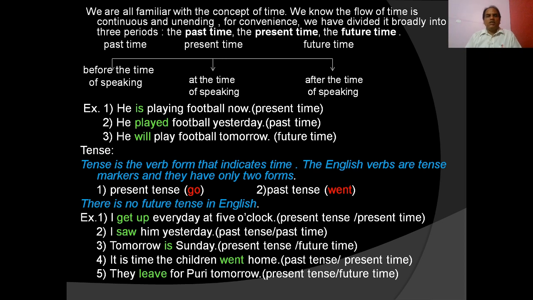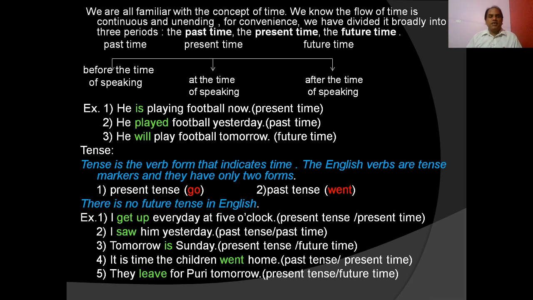Take the examples. He is playing football now. The boy is playing. So this is present time. He played football yesterday. This is past time because yesterday refers to the past time. He will play football tomorrow. Tomorrow shows that it is a future time.